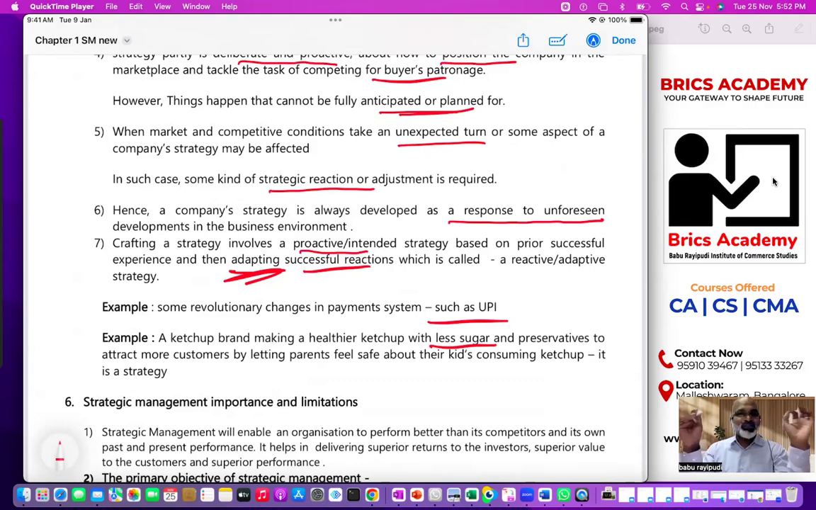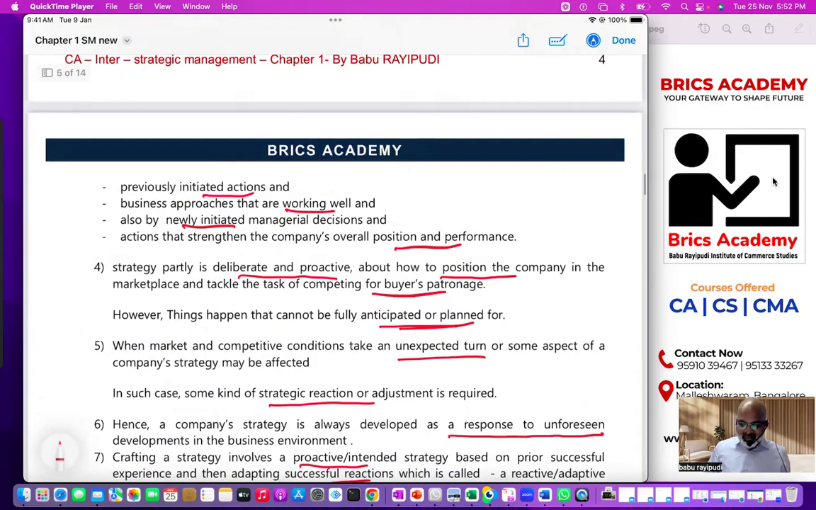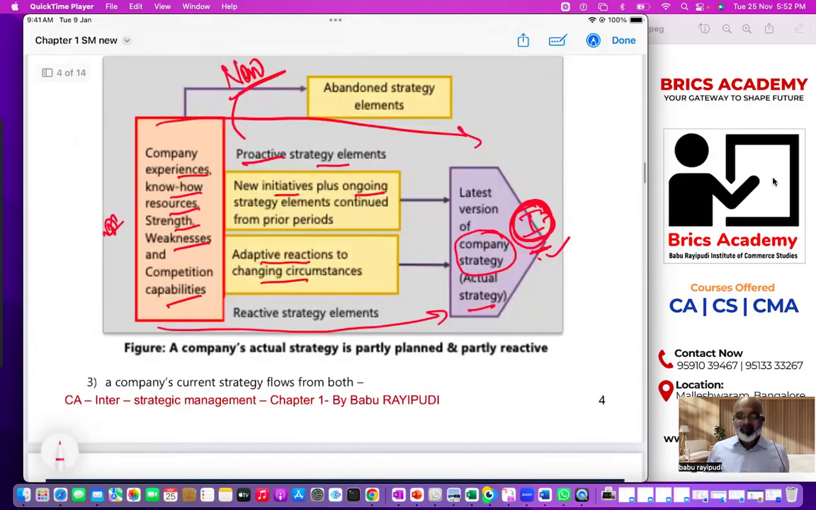Understood? So the moral of the story: overall strategy should be proactive and reactive. Proactive means continue implementing the actions which are going on, plus new actions. And if there are unexpected turns and twists in the market, then you must be able to adapt yourself to the changes. Do what others are doing and do what you have decided to do, something new. Then you will achieve a new strategy.